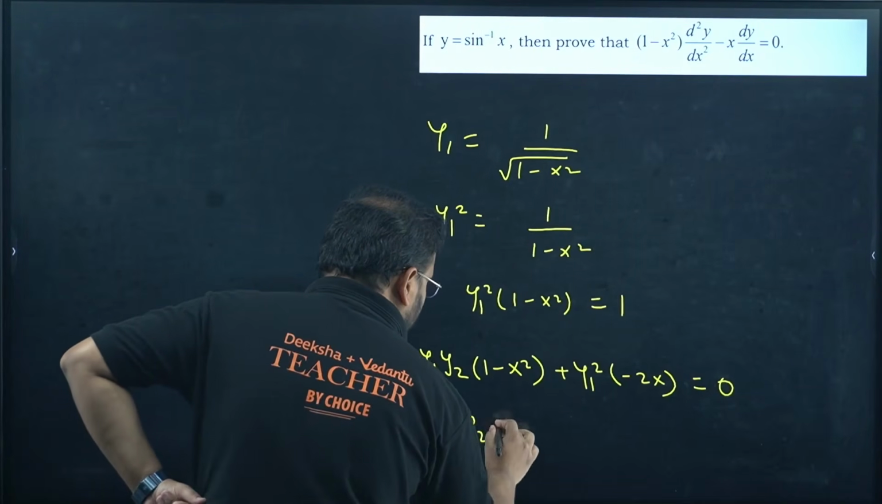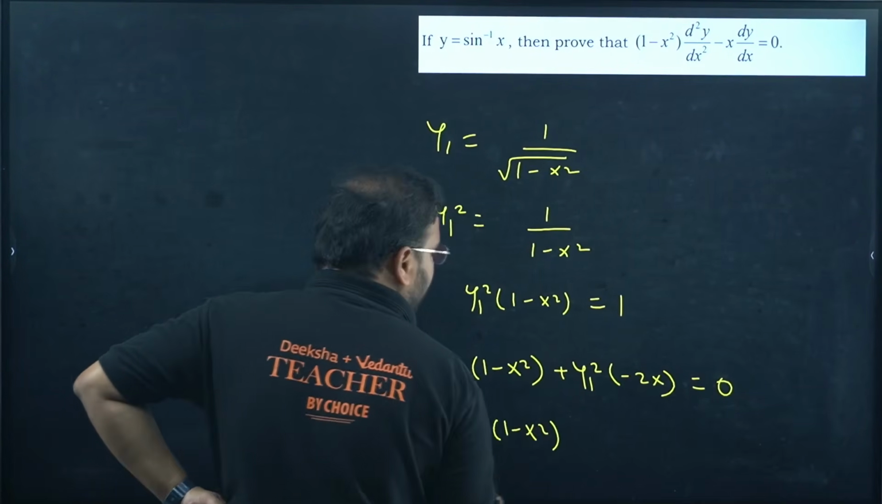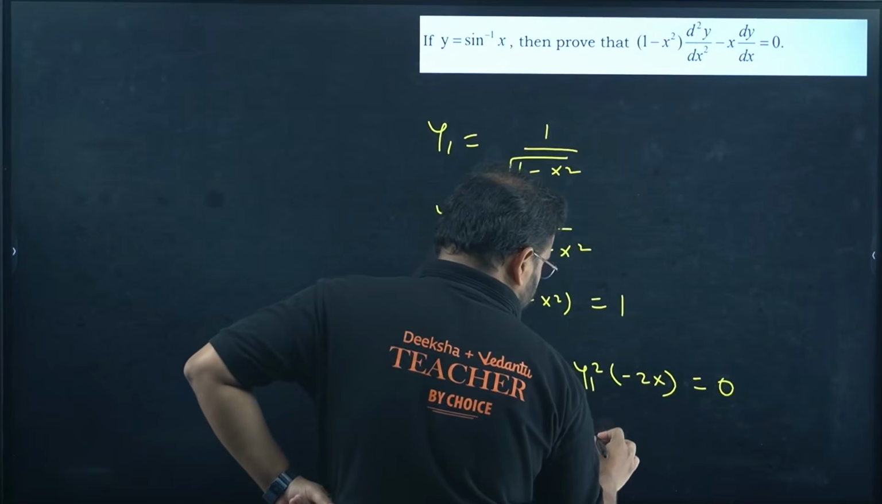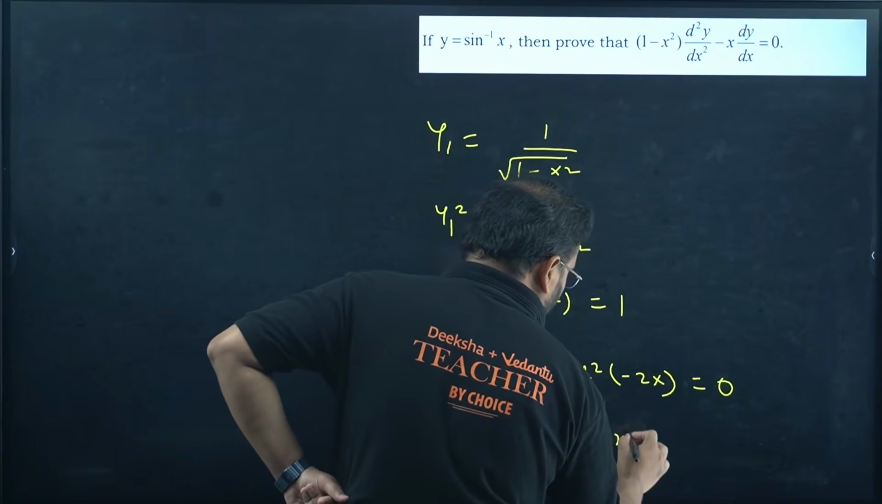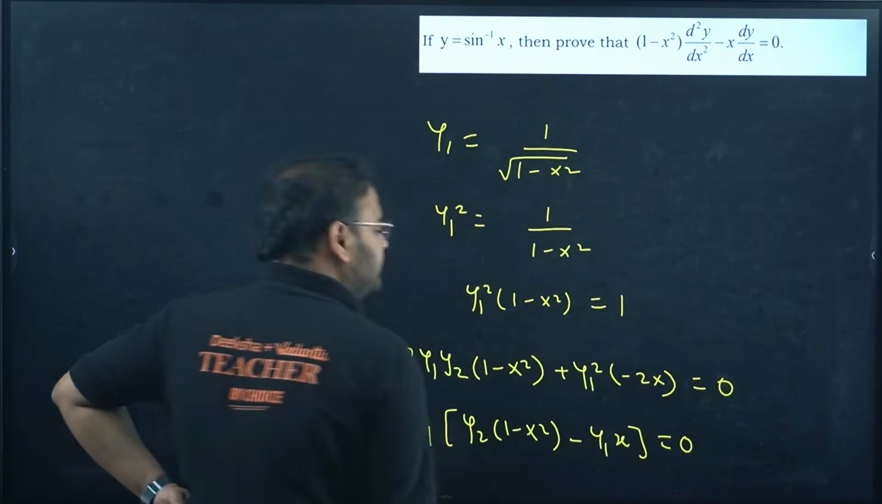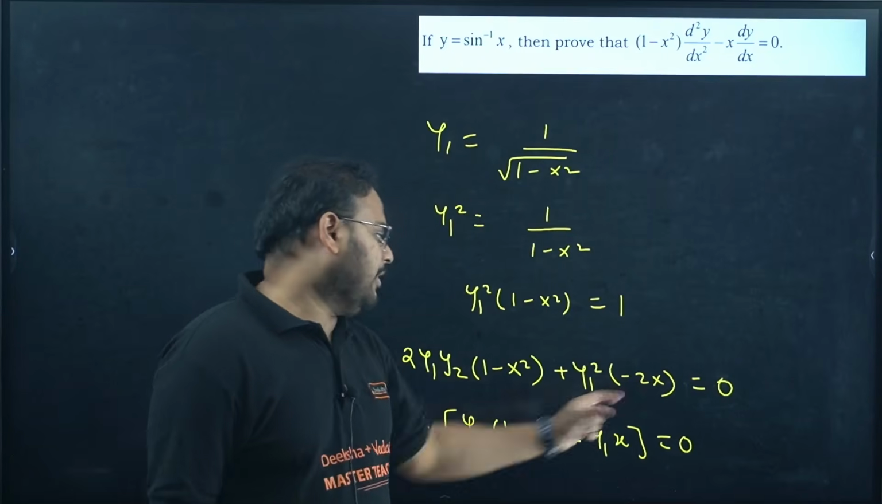Correct? Check, we have 2y1 common. This is nothing but y2 times of 1 minus x square, and over here we'll have minus y1 into x. Am I right? Correct? I have taken 2y1 common.